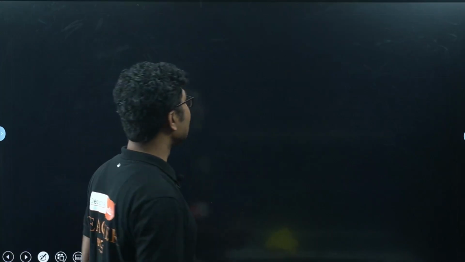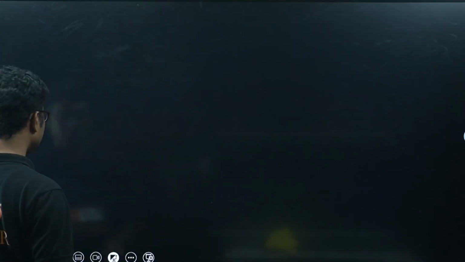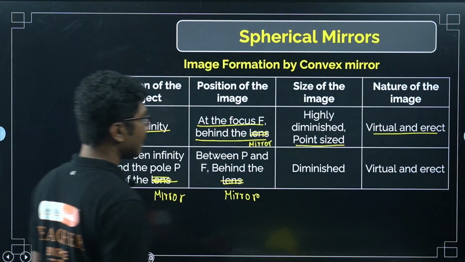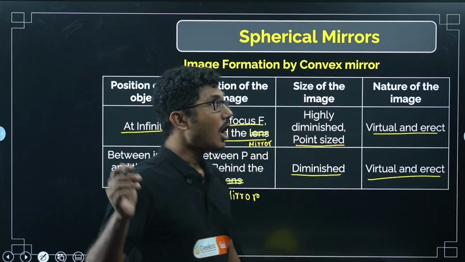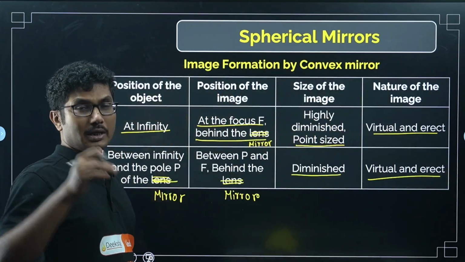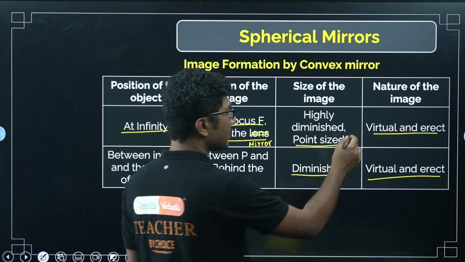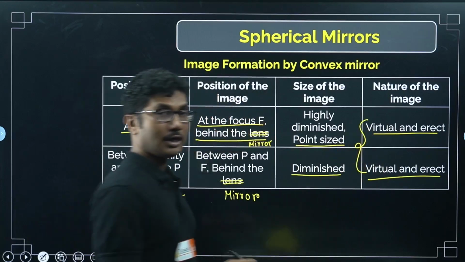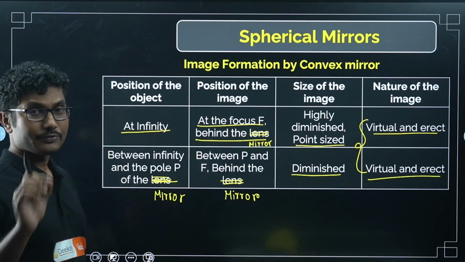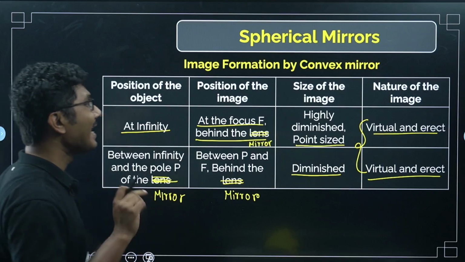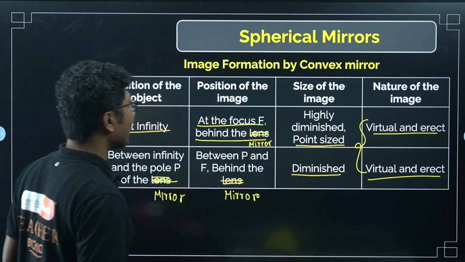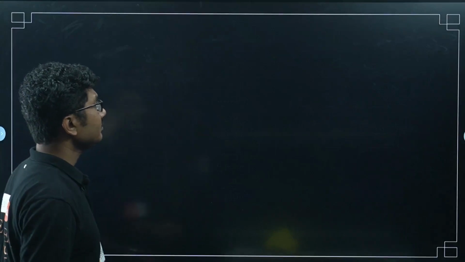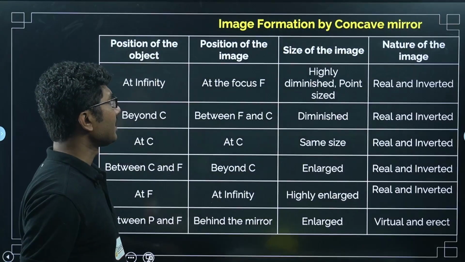Again, the image will be diminished, and virtual and erect. So a convex mirror will always form virtual and erect images. Now let's look into the concave mirror. Image formation by concave mirror.